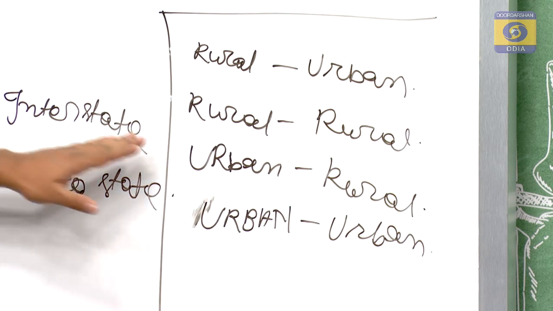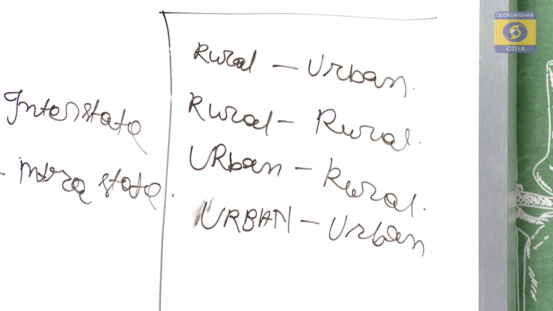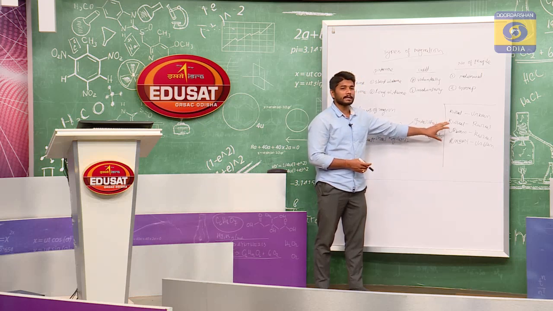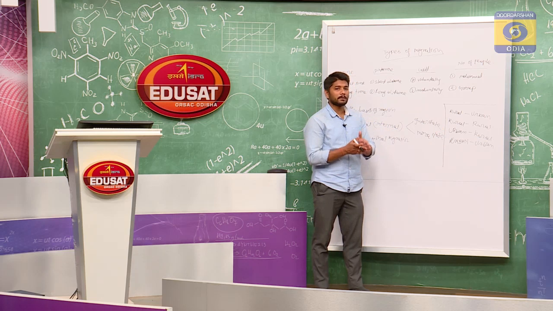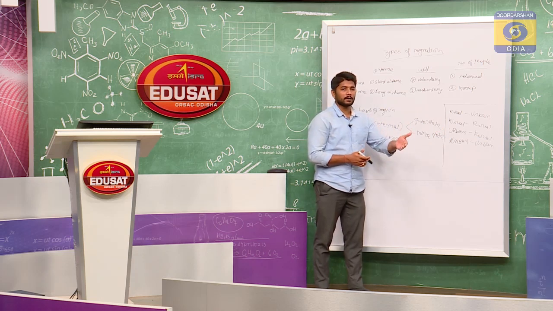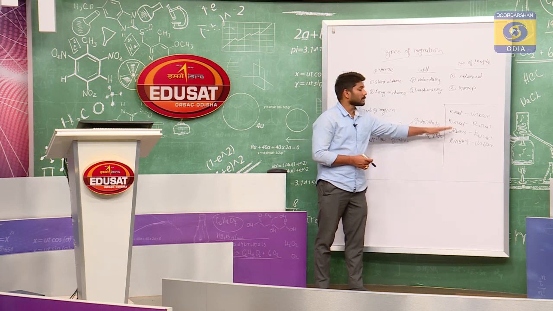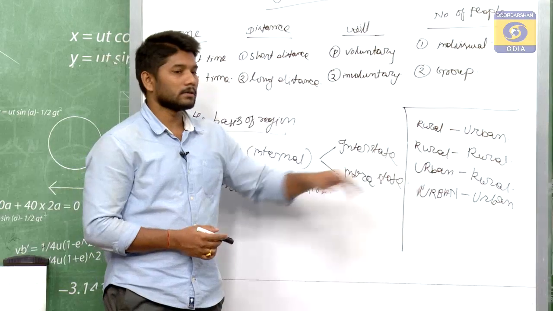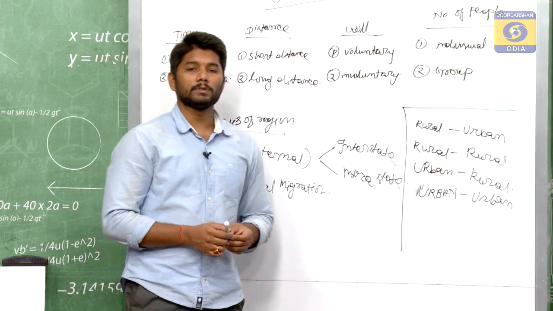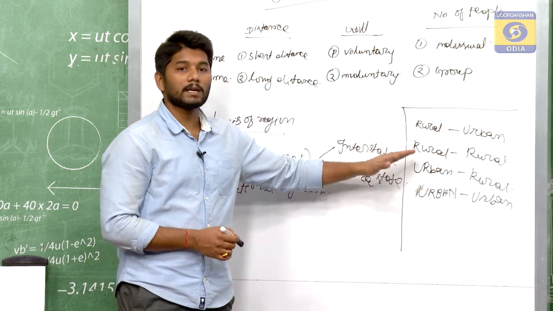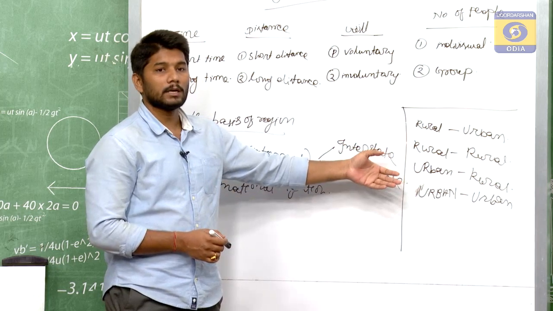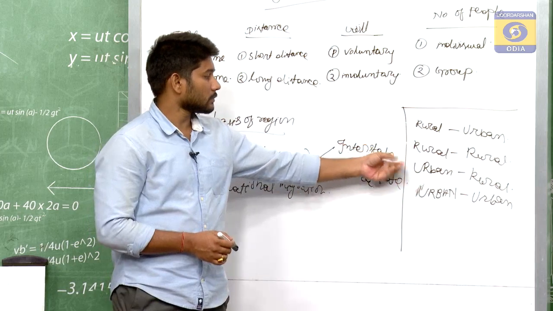Next comes urban to rural migration. Now the question arises, why do people migrate from urban area to rural area? Here it is clearly a contradiction. Generally people migrate from rural area to urban area in search of better jobs, a better lifestyle, but why this urban to rural migration? Urban to rural migration is also noticed because nowadays people are fed up with the urban lifestyle, polluted air, urbanization, that is urban clumsiness.